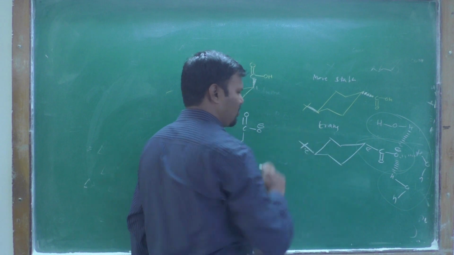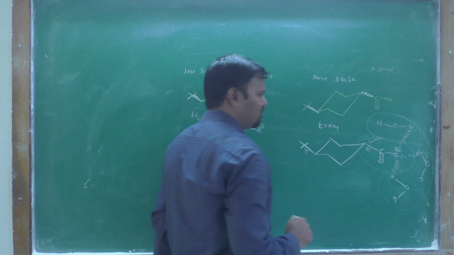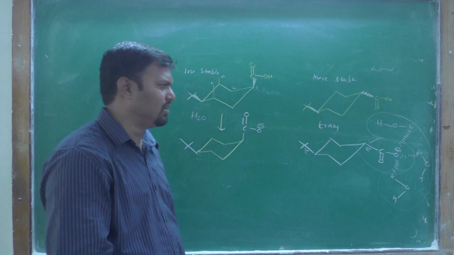These two groups are away from each other, and therefore this COOH group, that is the carboxylic acid group or carboxylate ion, is